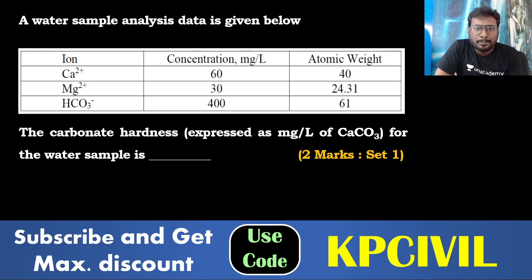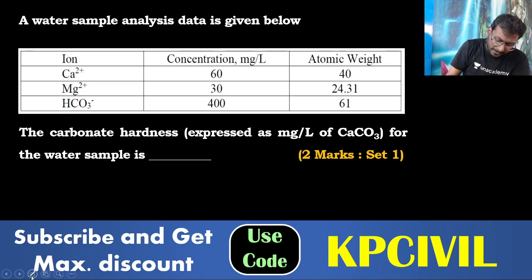A water sample analysis data is as given below. Ionic concentrations and their atomic weights are provided: calcium, magnesium and bicarbonate ions. What is required? The carbonate hardness of the water sample is required.